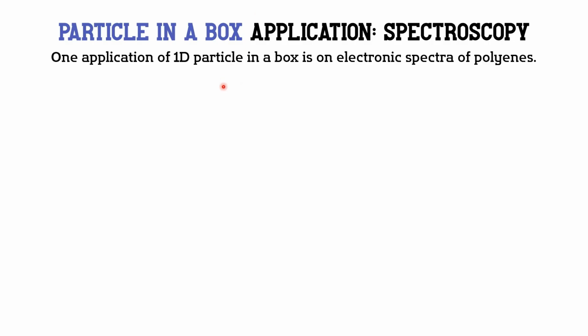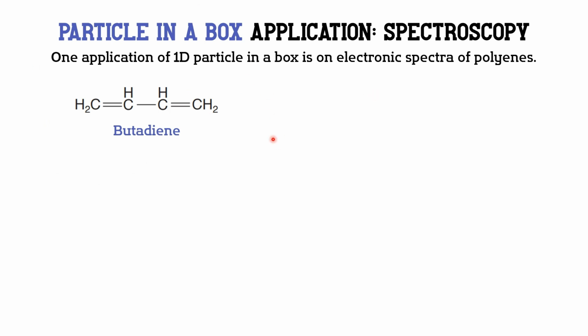One application of the 1D particle in a box is in UV-vis spectroscopy. Let us consider the molecule butadiene. This molecule has delocalized electrons in this conjugated system. By using the PIB model, we can make predictions on energy transitions that can occur in this molecule. To be able to do this, the first thing that we need to know is the length of the box. In this case, what's the length of butadiene?